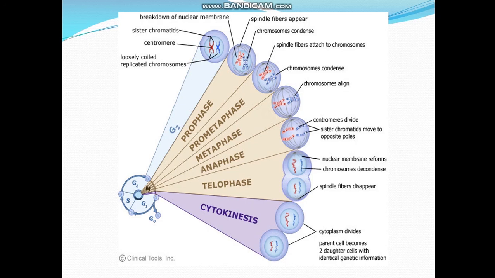During telophase, there's a division of the nucleus, which is followed by the nuclear membrane reformation and chromosome decondensation. Nuclear division is followed by cytokinesis or division of the cytoplasm, where the cytoplasm divides and the parent cell becomes two daughter cells with identical genetic information.